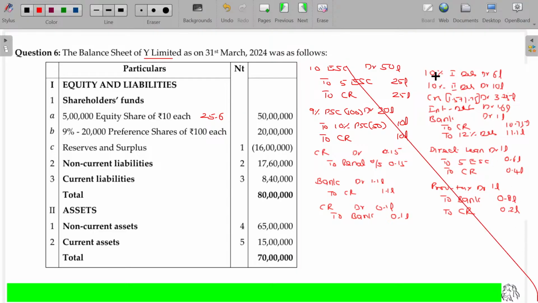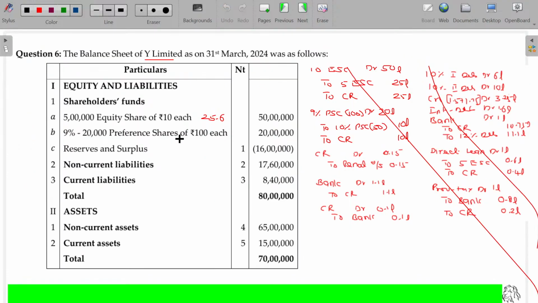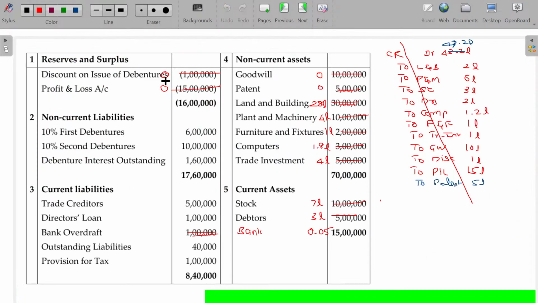I score out this one because I'm getting it from there only. Similarly, preference shares are totally cancelled. Instead of that, we issue new preference shares for rupees 10 lakhs. This becomes 10%, the value being only 10 lakhs. These two are cancelled. You know that schedule number 1 becomes 0.